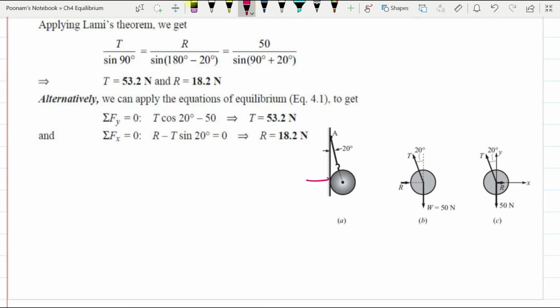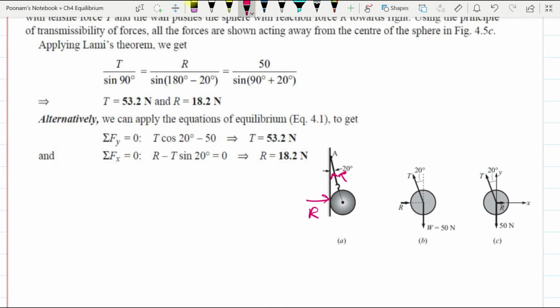So reaction will be generated here and tension will be generated in the string. So tension T, angle is 20 degree. This is R, this is W. If I draw a vertical line, if this angle is 20, this will also be 20. So that's how we got this 20. So now we have three forces, R, T and W, and we can use Lami's theorem or we can use the equations of equilibrium. Both approaches are going to give us same answer. Let us use the Lami's theorem.